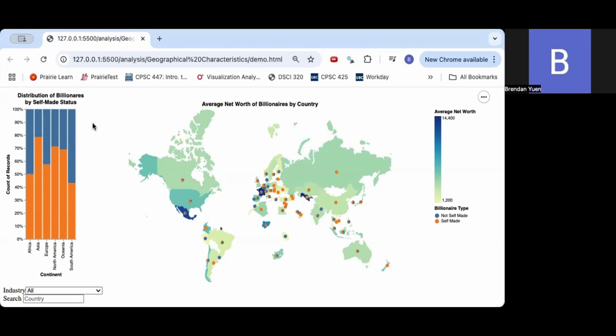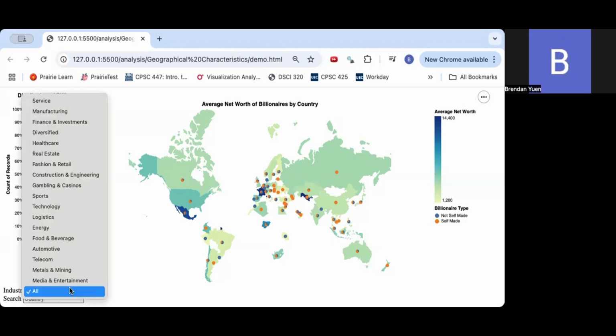So on the left side of the visualization, we can see a stacked normalized bar chart, which is aggregated by continent. And we can also hover over it to see a tooltip of the actual counts of billionaires within this continent. And also linked to this is a filter for the industry.